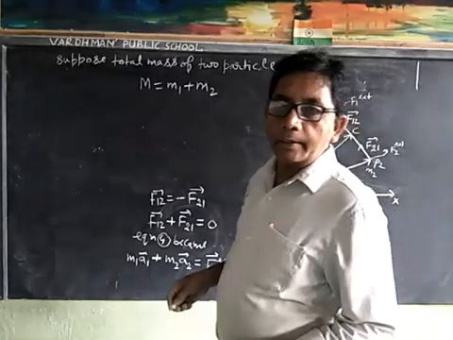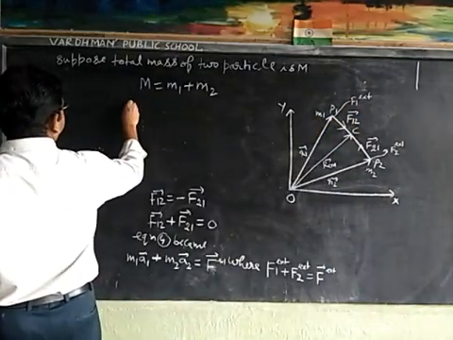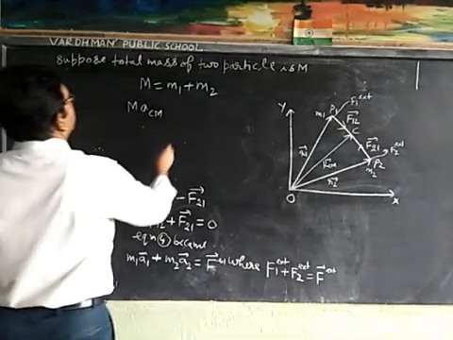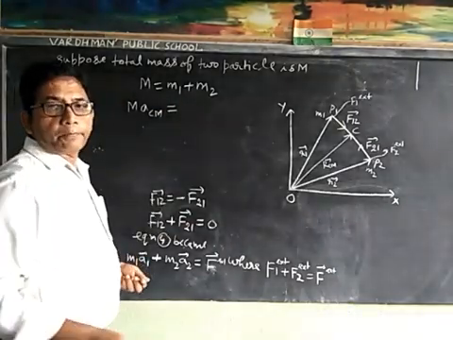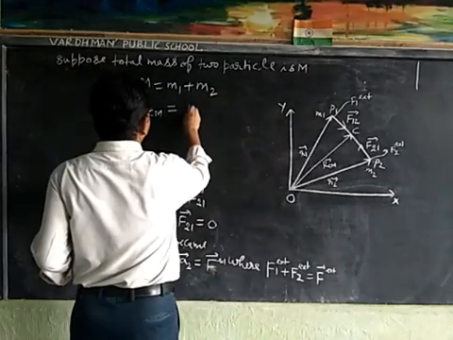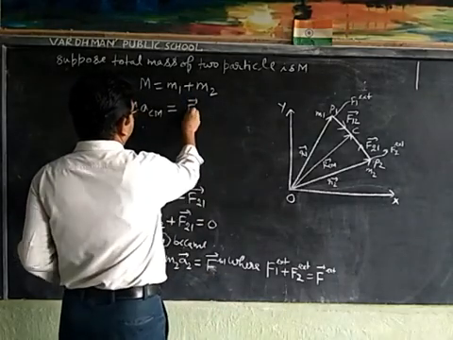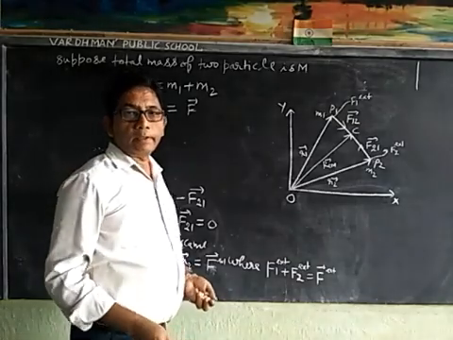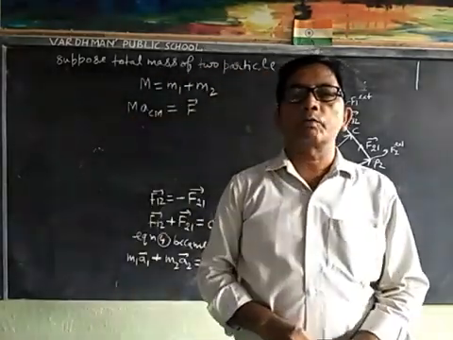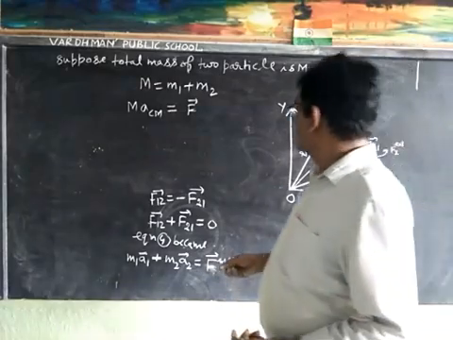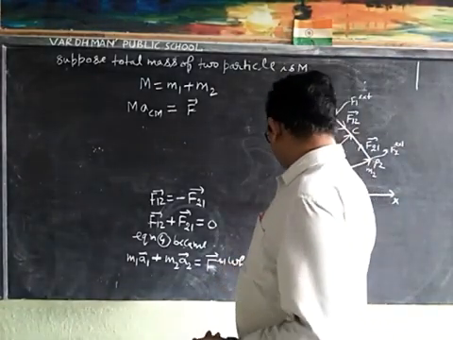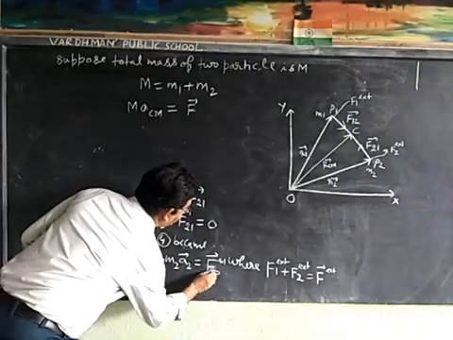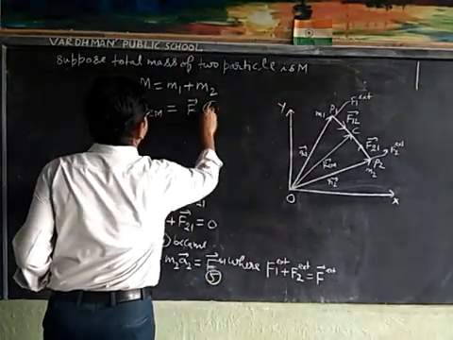Then we can write M ACM is equal to the total force F. Suppose this is equation 5th and this is equation 6.